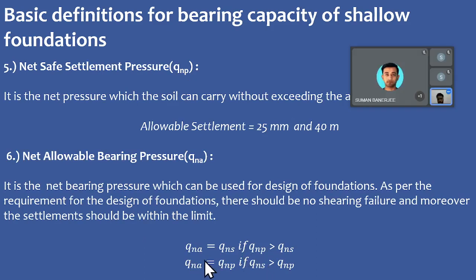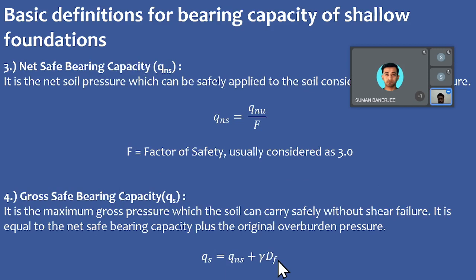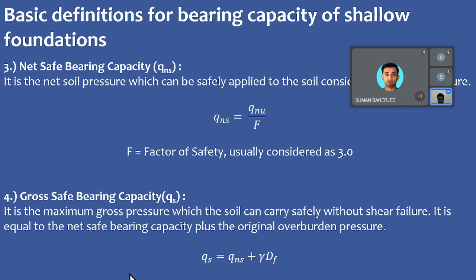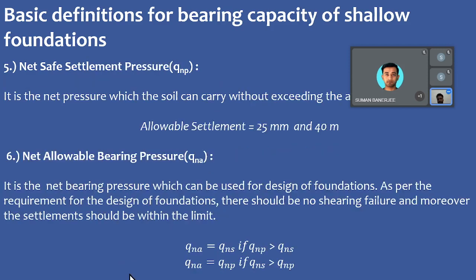So for the design of foundations, if the net safe settlement pressure is less than the net safe bearing capacity, then we take the net safe settlement pressure as the allowable bearing pressure, and in the inverse case we take the net safe bearing capacity as the net allowable bearing pressure for the design of the foundation.